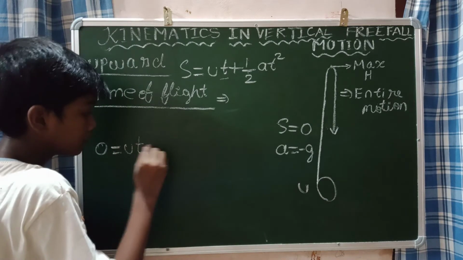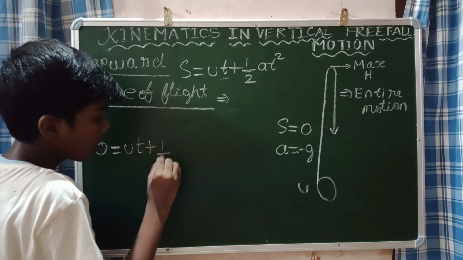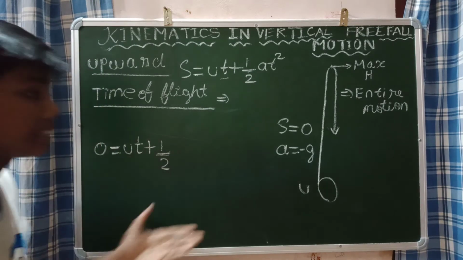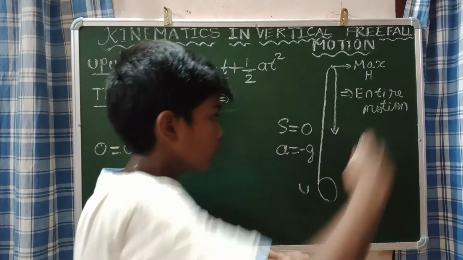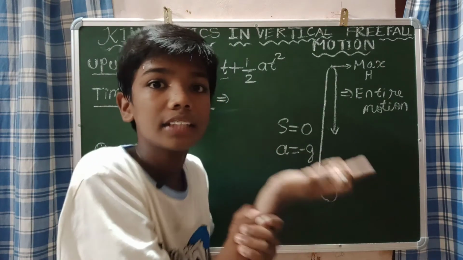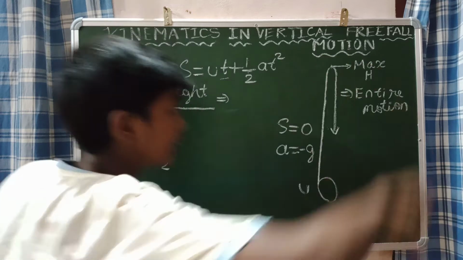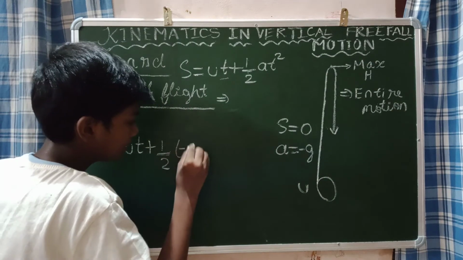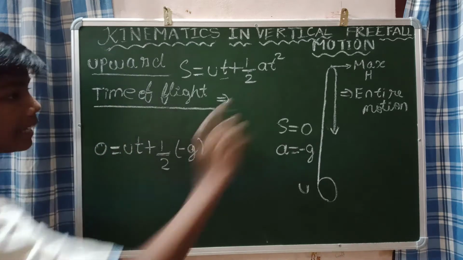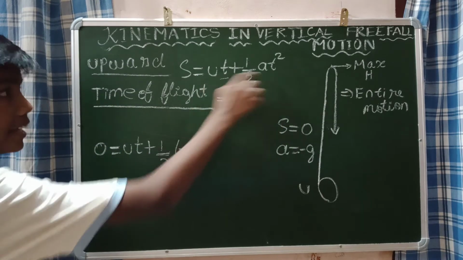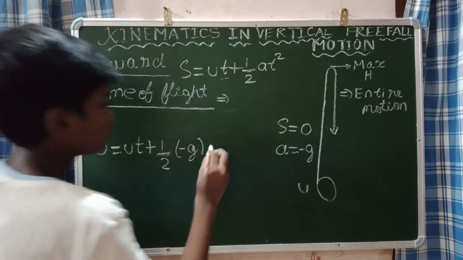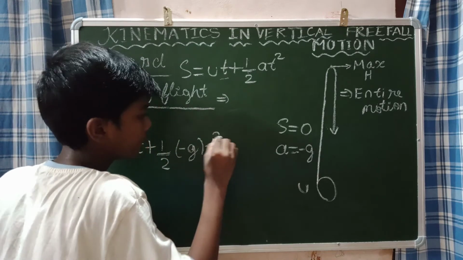plus half at square. What is the acceleration? In the entire motion also the acceleration will be minus g. That concept we need to understand. For the entire motion also the acceleration is minus g. When you do that, what will you get? Minus g into t square. This t only we are going to find now. In both places we are going to find that only, that is the time of flight. So t square, same t square only.